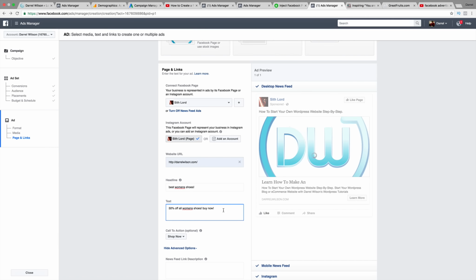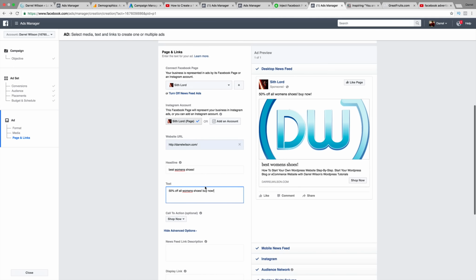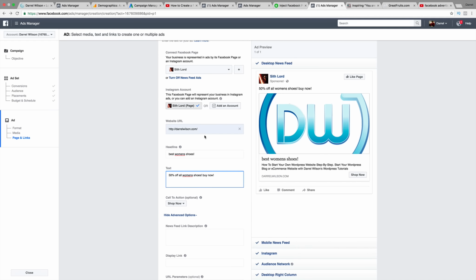So putting buy now in your description, guys, I would not recommend doing that. I would probably do something a little bit more creative, something more modern. This is very sales pitchy-ish. It's kind of standard, but I probably would change that. But like I said, I don't really sell women's shoes, so my apologies.